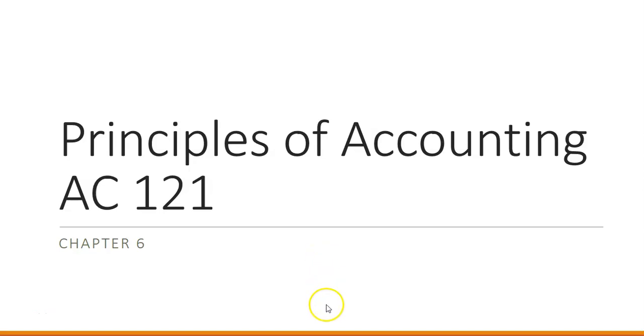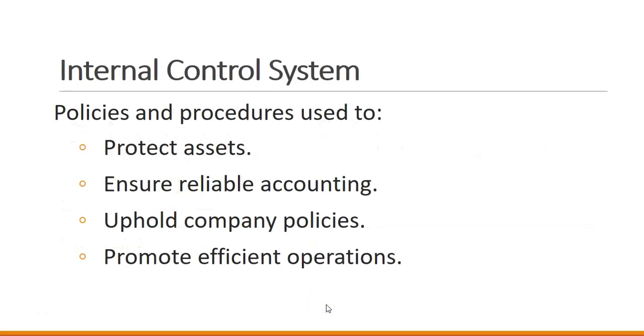Accounting 121, Chapter 6. In Chapter 6, we talk about various cash management procedures. First, we're going to look at internal control systems. So internal control systems are created to protect our company. They're policies and procedures used to protect our assets, ensure reliable accounting, uphold company policies, and promote efficient operations.